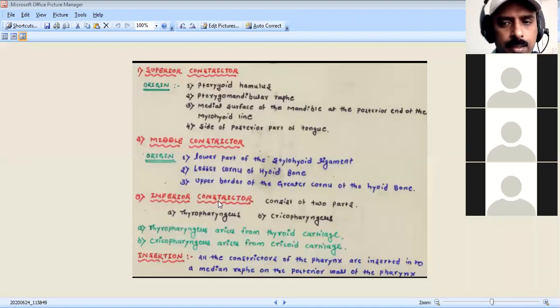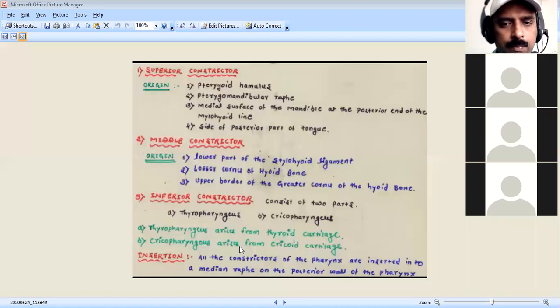Then the inferior constrictor muscle consists of two parts, thyropharyngeus and cricopharyngeus. We divide the inferior constrictor into two parts: the thyropharyngeus arises from the thyroid cartilage, thyroid to the pharynx, so we call it thyropharyngeus.